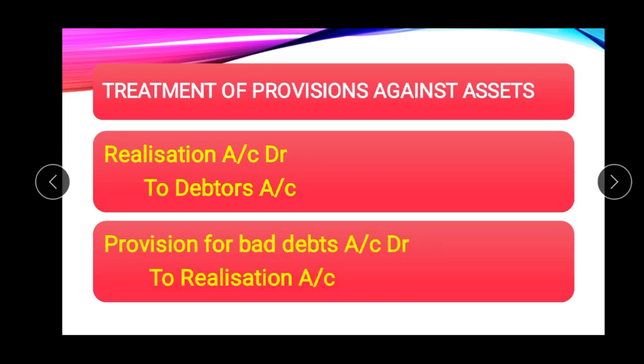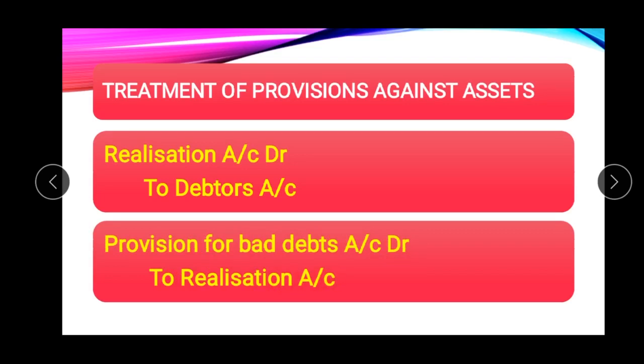Here we are going to close all our provisions and reserves etc. by transferring them to realization account. Provision is always having credit balance, but because we are going to close this account, that is why here the provision for bad debt account is debited and realization account is credited here.